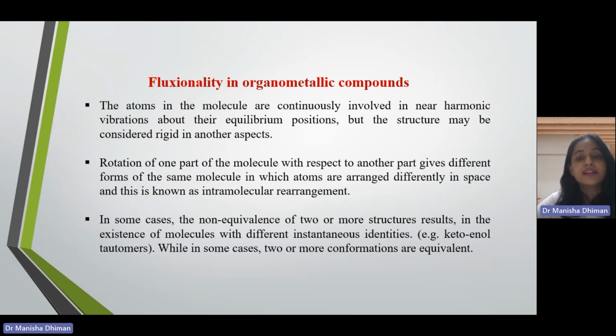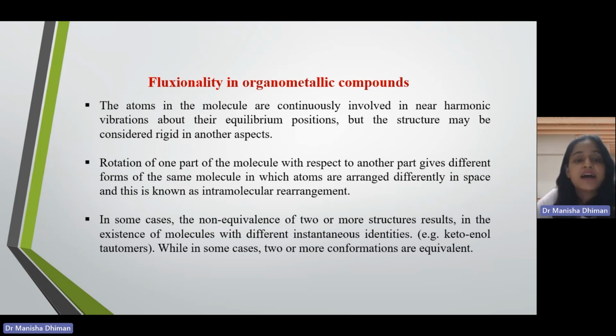Next topic is fluxionality in organometallic compounds. Fluxionality basically means the non-equivalence of two or more structures that can exist in the molecules with different instantaneous identities. For example, you must have heard about the keto-enol tautomers. They can easily change from one form to another, but they have different properties. One is ketone and another is alcohol.